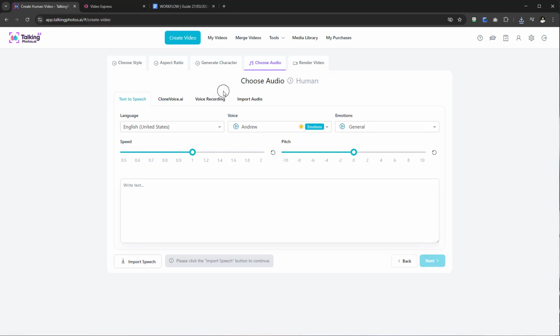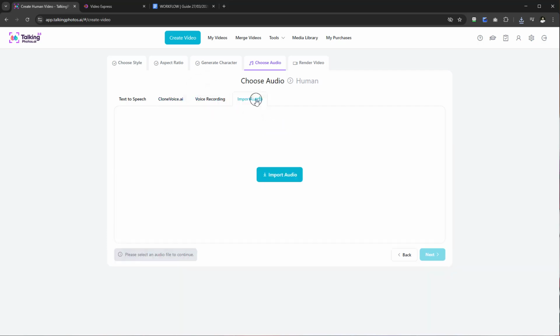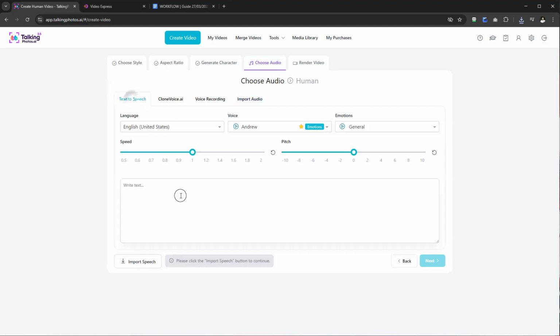And now we've got the capabilities of choosing audio. So you have text to speech, clone voice. That's another third-party sister app, where you can have different levels of voices. You can create your own voices, etc. So whether it's clone designed or even a public library, it's all integrated. If you do have a clone voice, then you can use that within the platform, or you can record your own voice, or you can import your own audio. So if your client has an audio, you can drag and drop and import that directly. But for test purposes, let's just say, hey, welcome to the future.